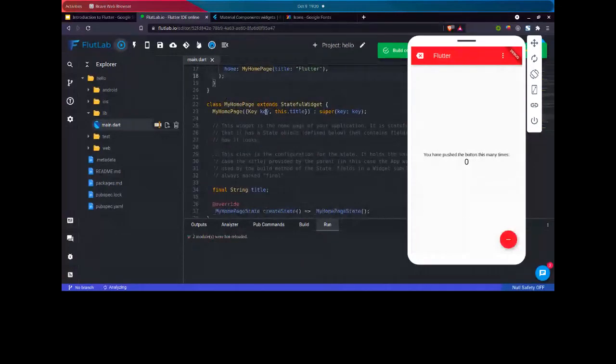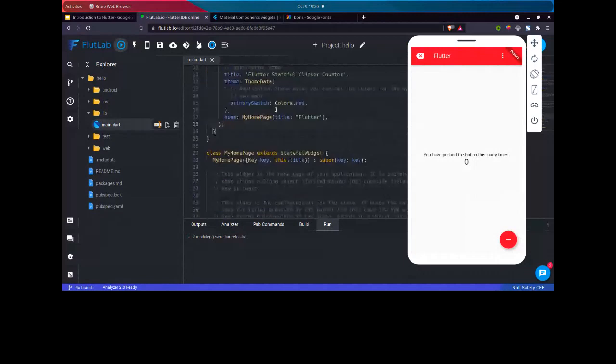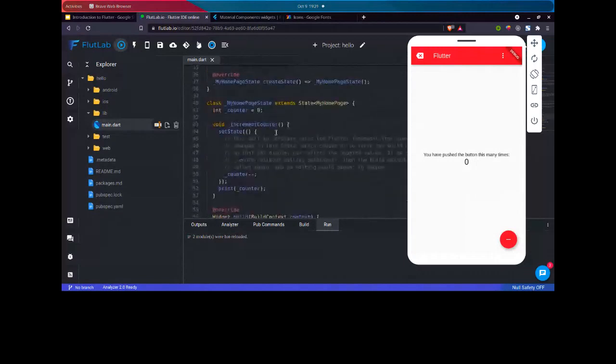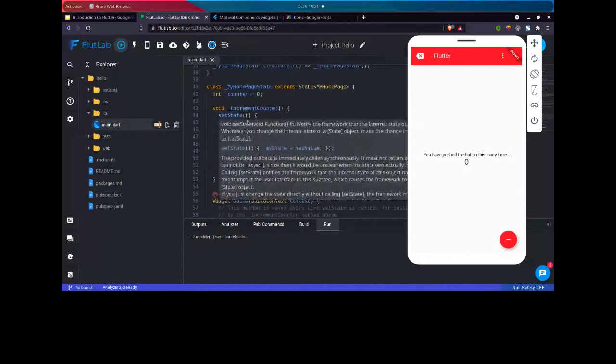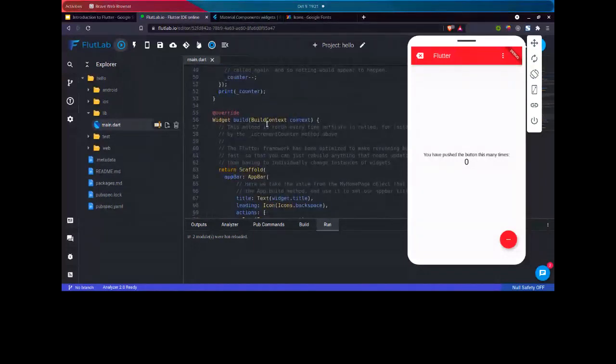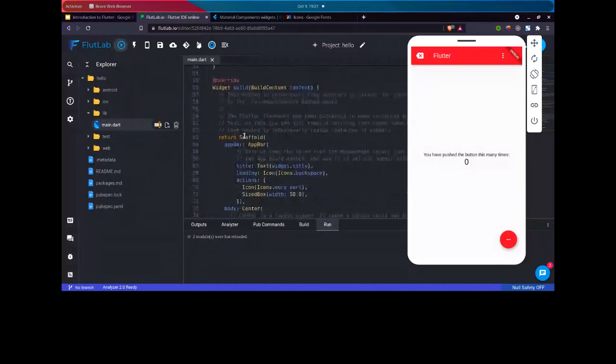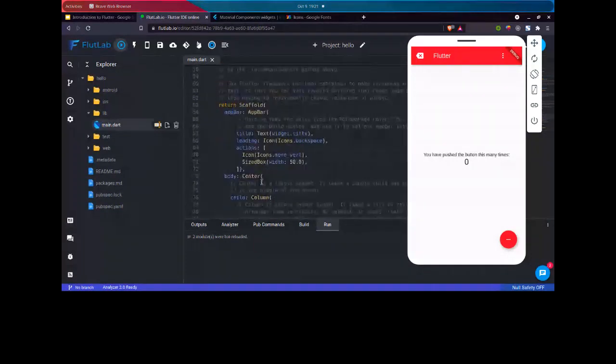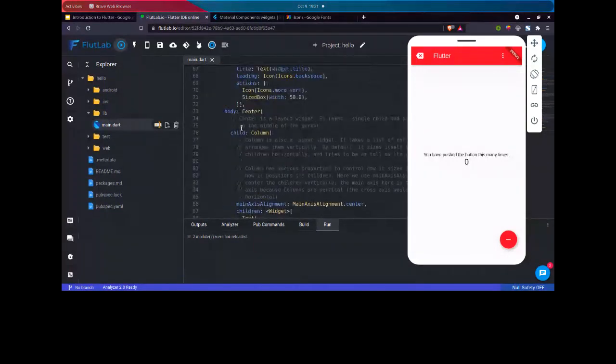So we have a title here. Then we are creating this variable which stores this title value coming from here. And inside the state function, we are initializing a counter variable and our counter function which sets the state of our screen by incrementing our counter variable. Then we have a build function here, which is basically returning our app structure with app bar and body, where in the body we have a center alignment with a column as our child, meaning we have our widgets from top to bottom. Then we have children inside it, only two widgets.